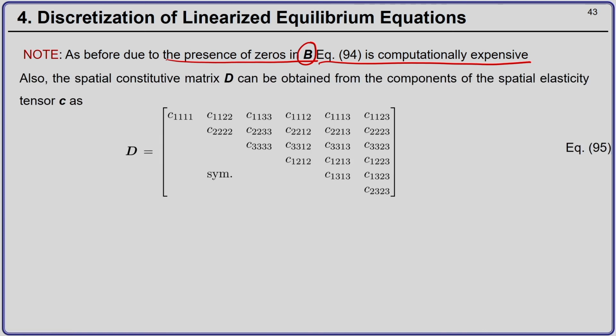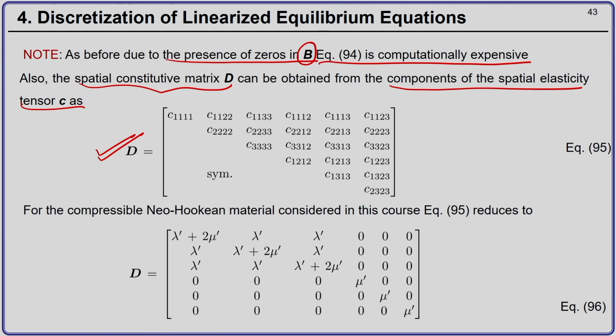Okay. Now, we come to the form for the spatial constitutive matrix D. This spatial constitutive matrix D can be obtained from the components of the spatial elasticity tensor C as given by equation number 95. Okay.